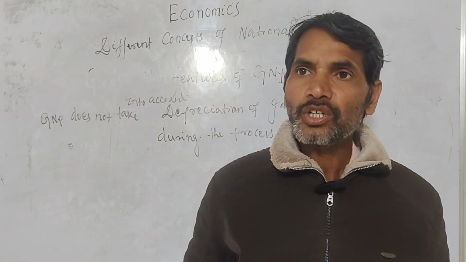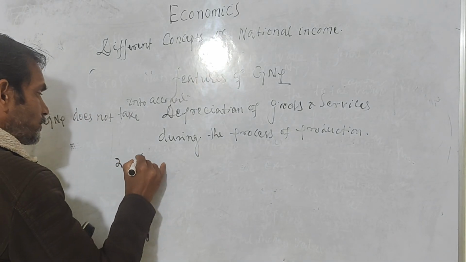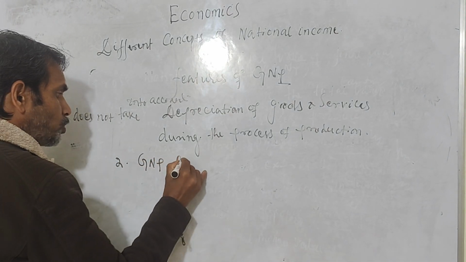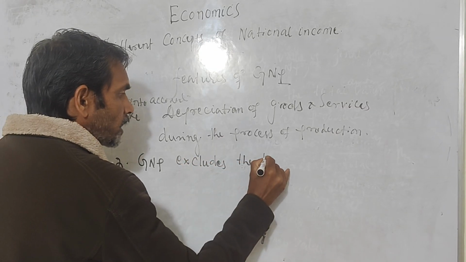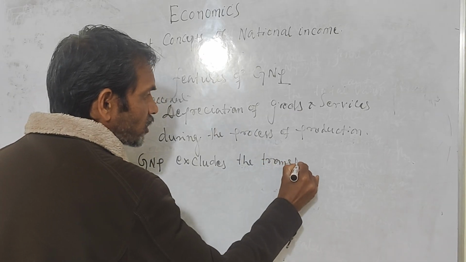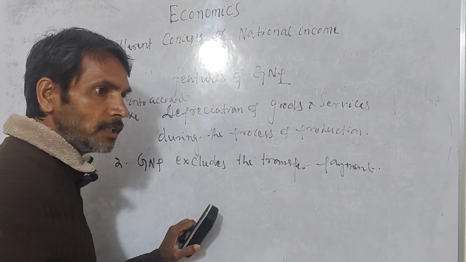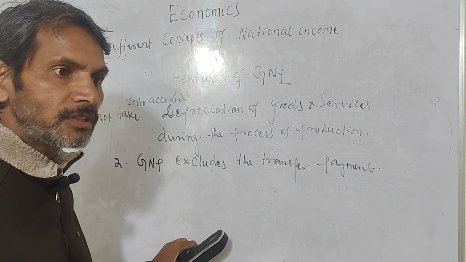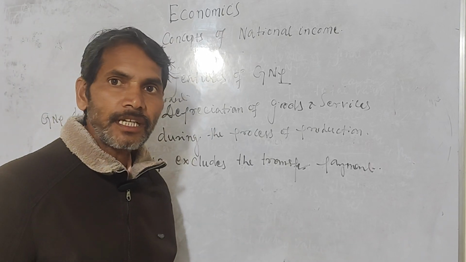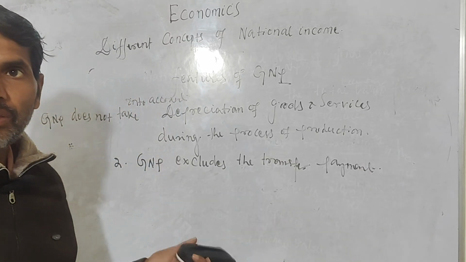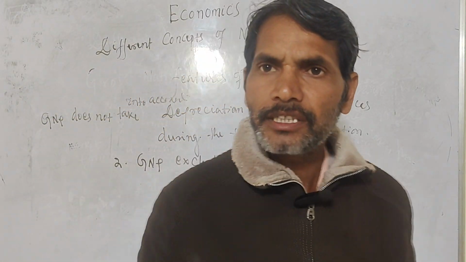Okay. GNP also excludes the transfer payments. Secondly, GNP excludes the transfer payments. What is this transfer payment? Transfer payment means the unemployment allowances, the old age pensions, the maternity benefits, the free scholarships. These are not taken into account in GNP.